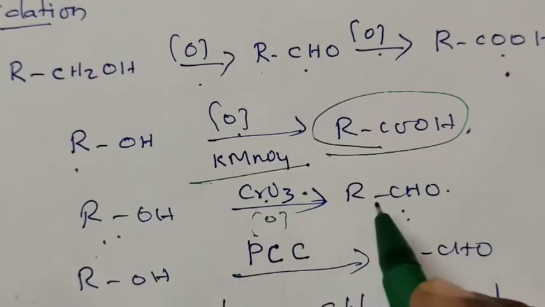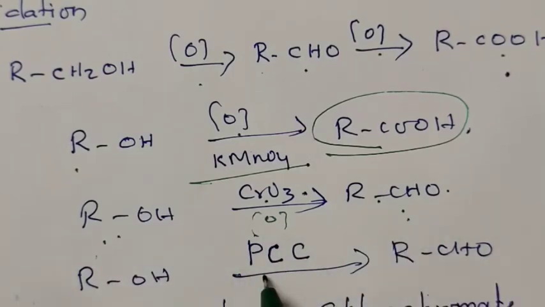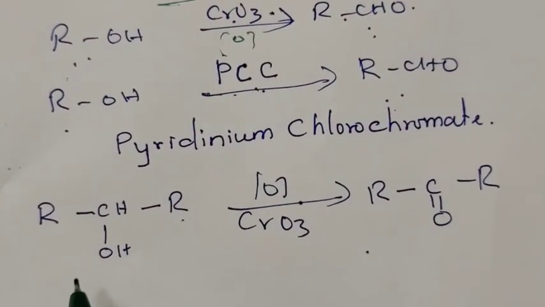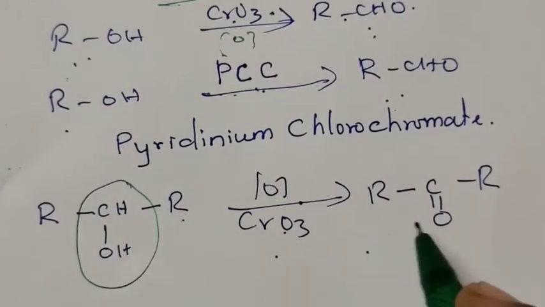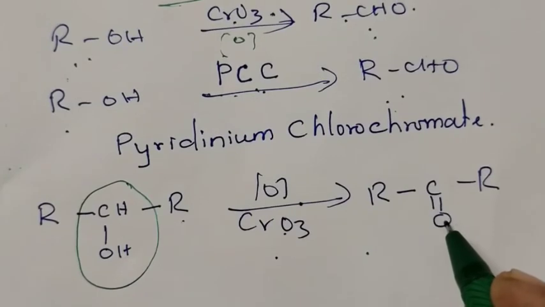For the conversion of alcohol into aldehyde, the best oxidizing agent is pyridinium chlorochromate. Pyridinium chlorochromate gives better yield for the conversion of alcohol into aldehyde. When secondary alcohols are subjected to oxidation in the presence of chromic anhydride, the secondary alcoholic group is converted into keto group.